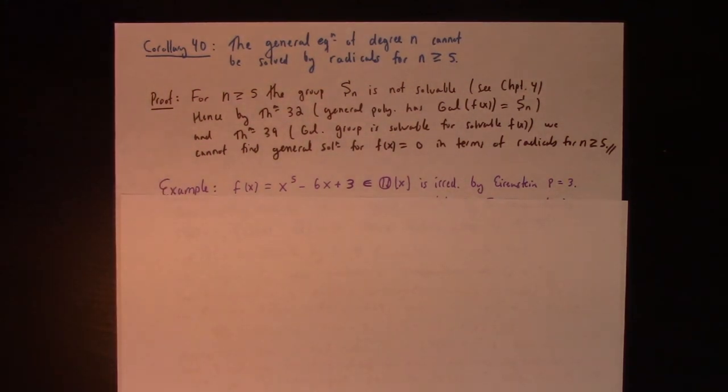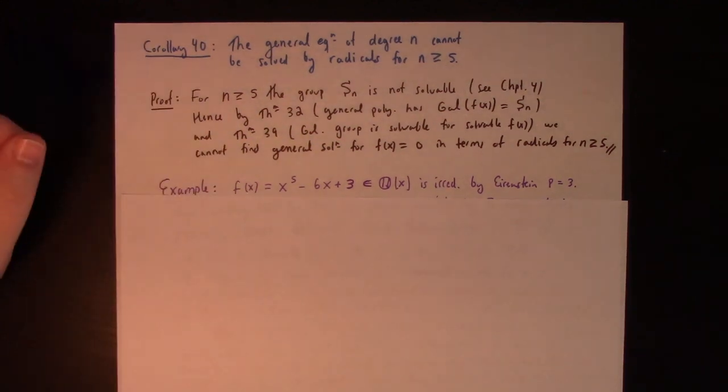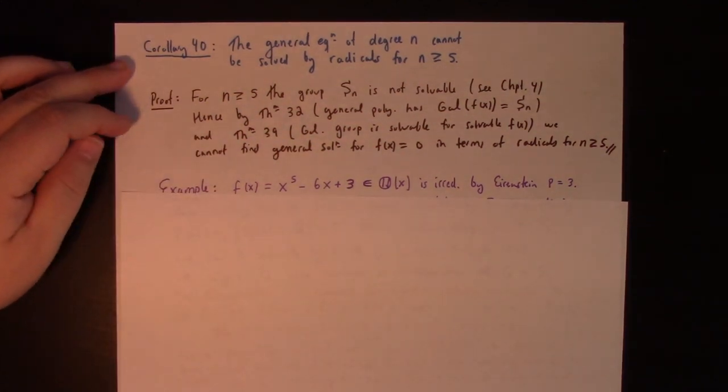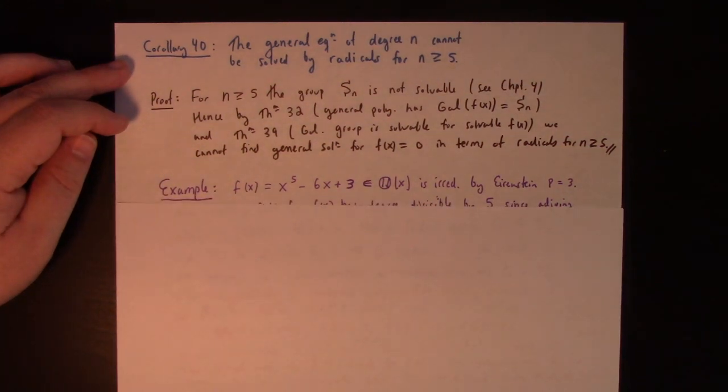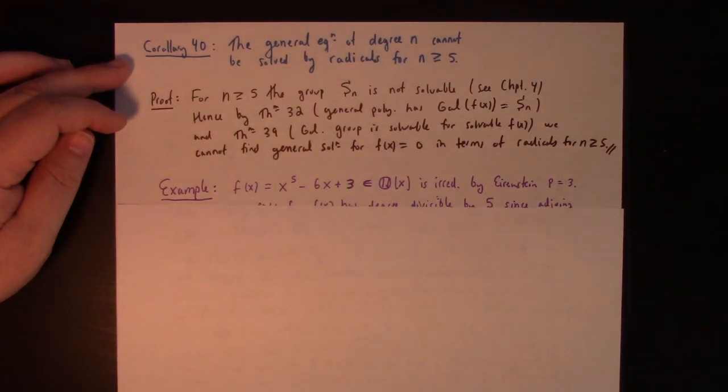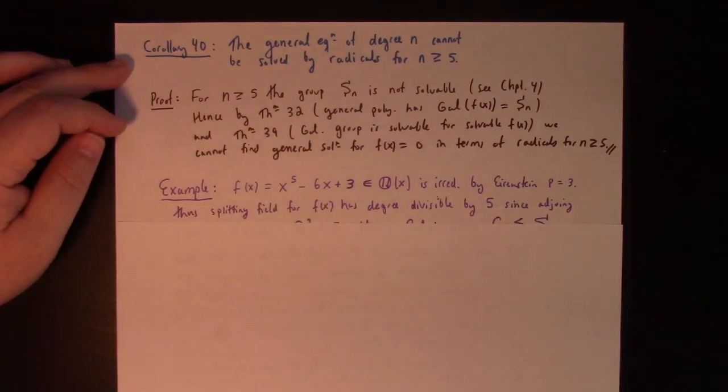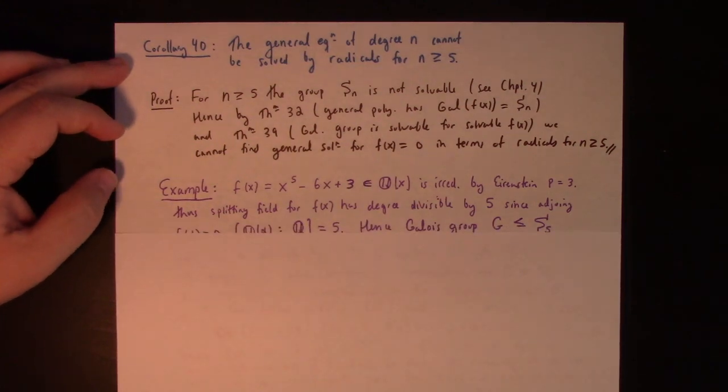For specific polynomials, of course, you possibly can find the roots in terms of radicals, in a radical extension built from the coefficients of the polynomial. And exercise 21 shows you just how complicated describing when that is or isn't possible. If you look at exercise 21 in this section, there's a formula that's about half a page, maybe two-thirds of a page long, that describes when it is or isn't possible to find a formula for the quintic in terms of radicals. It's quite awful. And apparently it's from a paper that I think Dummett wrote.